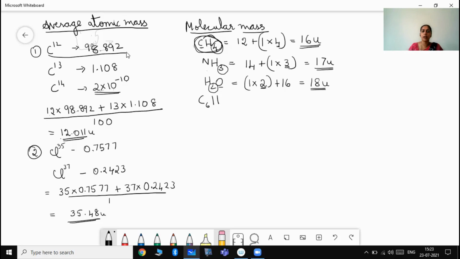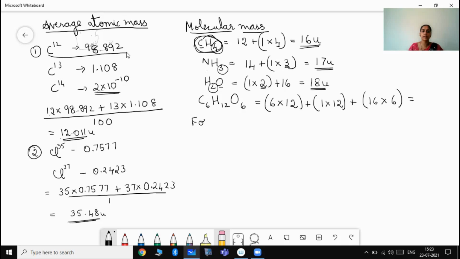Similarly, you have a task to find out the molecular mass of glucose. So how do you calculate? 6 into 12, there are 6 carbon atoms, and we know each carbon atom is 12, plus there are 12 hydrogen atoms, each 1, plus oxygen, each oxygen is 16, and there are 6 oxygen atoms. You will have to simplify and tell me the value. So that is how we calculate the molecular mass.